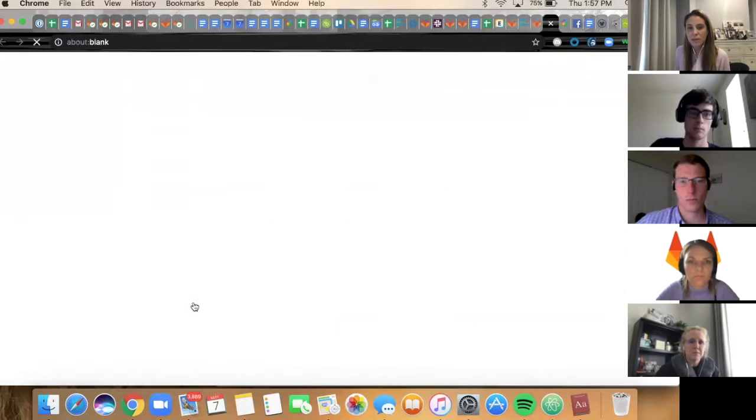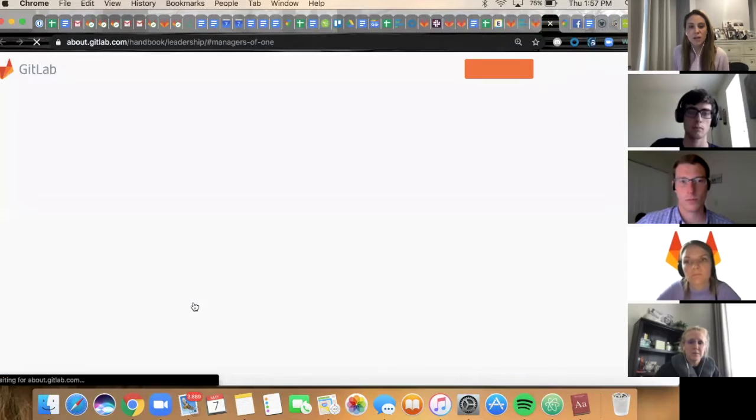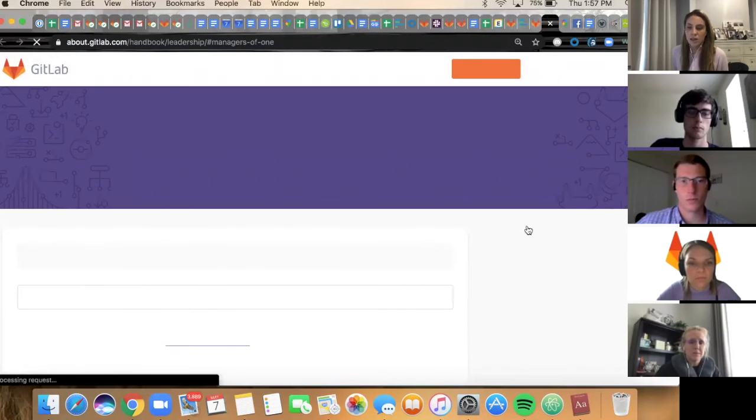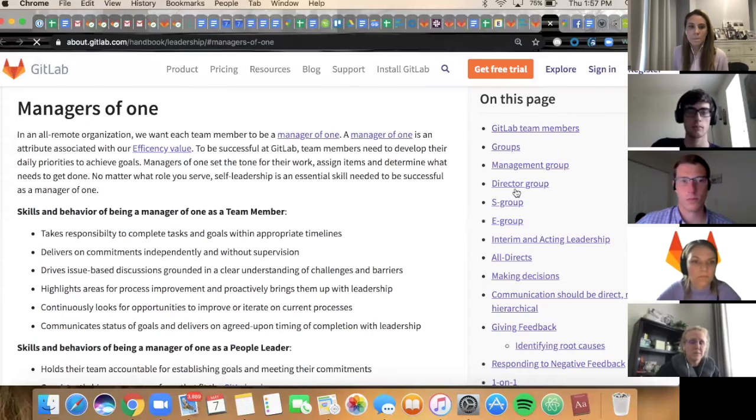So we can click on that page. You can see how we've bucketed the skills and behaviors of being a manager of one as a team member and the skills and behaviors of being a manager of one as a people leader. So we plan to mirror this for the other remote working competencies on the page.